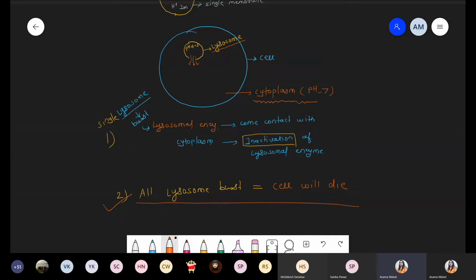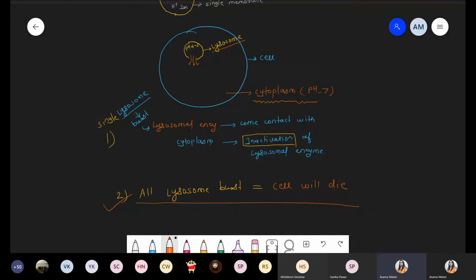Basically there is a program, programmed cell death, the apoptosis process. It means the cell itself decides that it has to die. That is called programmed cell death. For example, RBC decides after 120 days that it has to die, and it should be dumped inside the spleen.